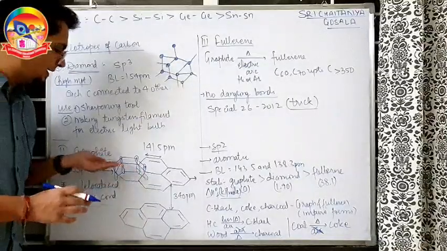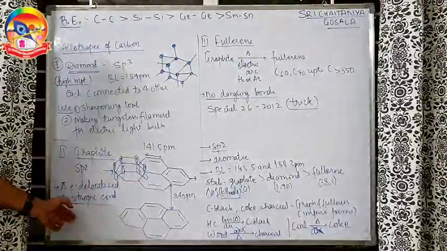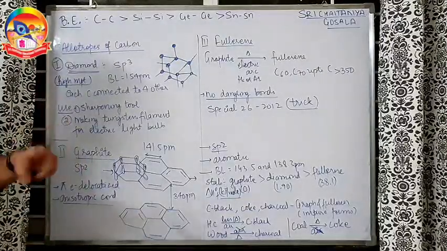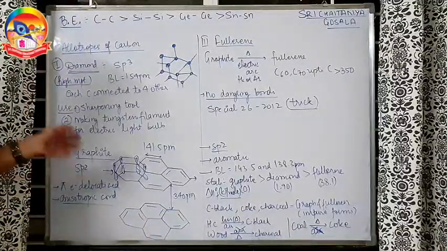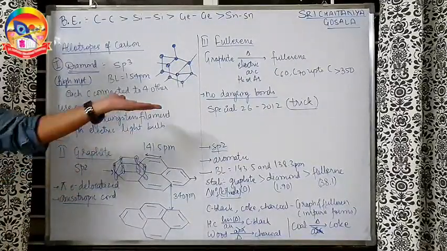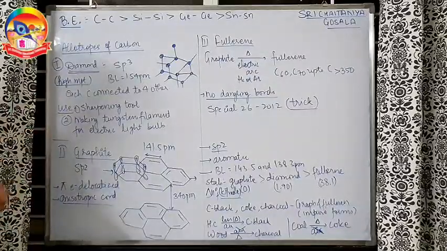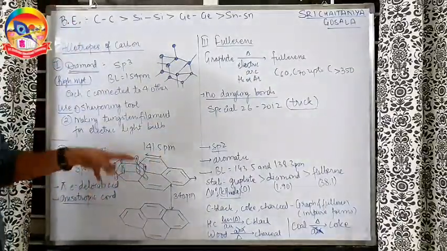As a result, we can say good conductor within the layer, bad conductor across the layer. So anisotropic conductor, the same word that we use in solid state also to explain such a property. A property which is different in one direction and the other, that is called anisotropic property. Going ahead, all of them are sp2 only.